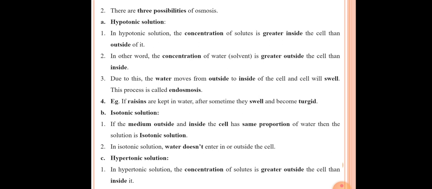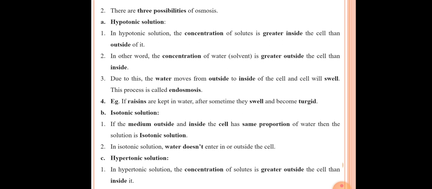That's why the cell swells. There is swelling of the cell. Here the cell membrane or plasma membrane acts as a semi-permeable membrane. Because of the presence of a large quantity of water outside the cell, the water starts to move from outside to inside. That's why cells start to swell. This process is called endosmosis. Endosmosis means that because of osmosis, this movement of water occurs from outside to inside the cell. That's why it is called endosmosis.